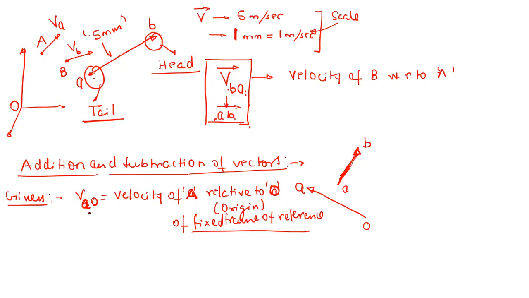It will be absolute, right? Because I am talking about the velocity of A with respect to the origin of a fixed frame of reference. So you have to clearly differentiate this. When you talk about something with respect to a fixed frame of reference, that will be your absolute velocity. So this is your absolute velocity.